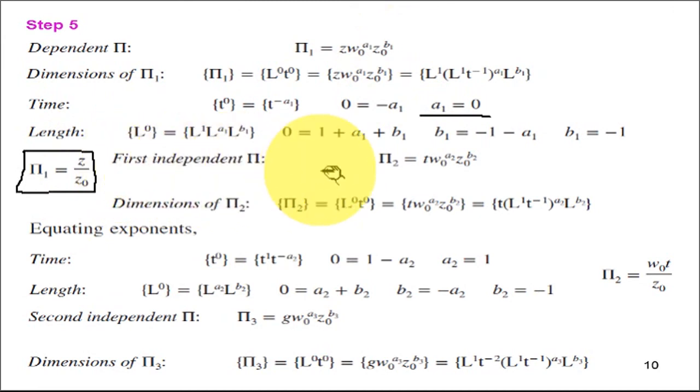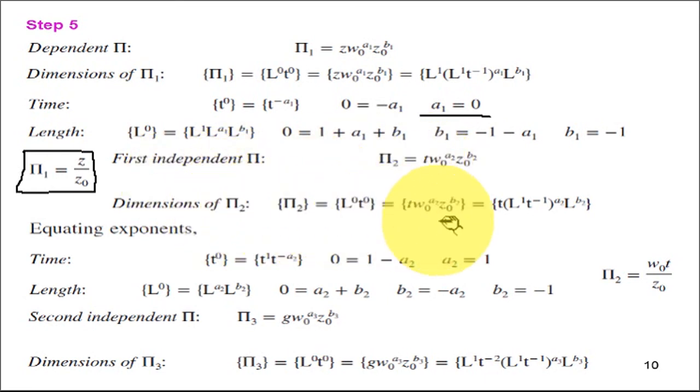So the first independent pi term is pi2. That is equal to the repeating parameter w0 raised to a2, then the repeating parameter z0 raised to b2, multiplied by the remaining parameter. After z we can write t as time.